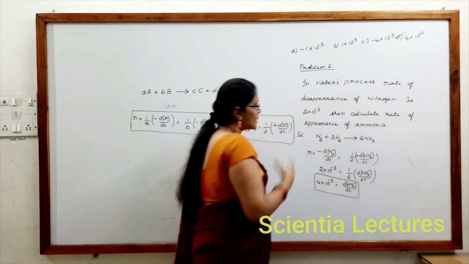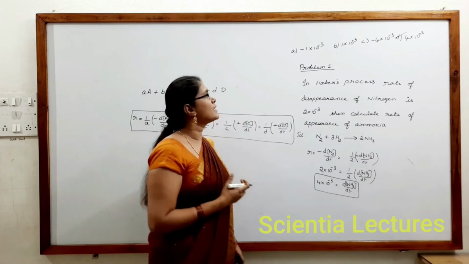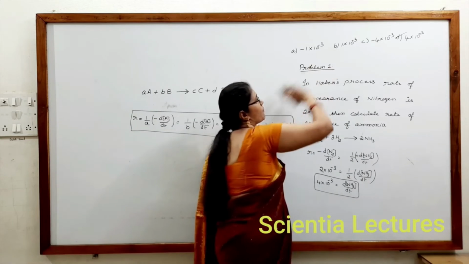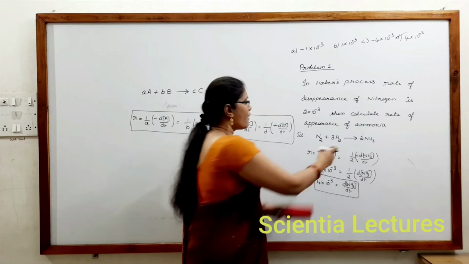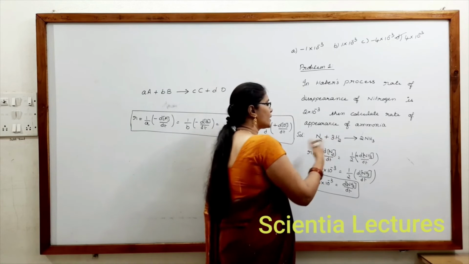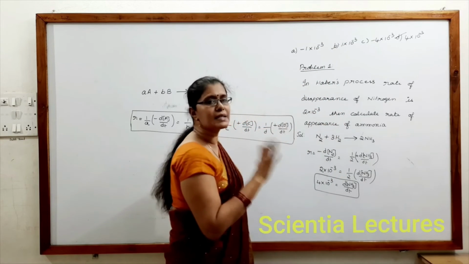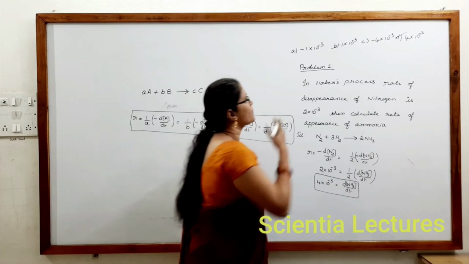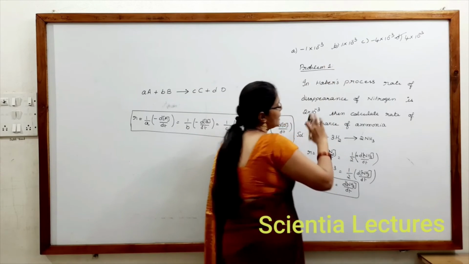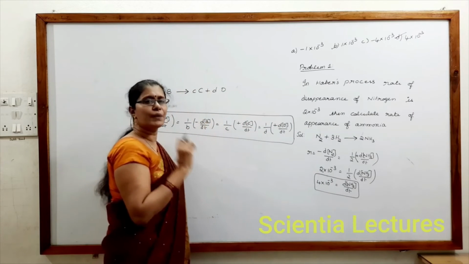But the children, just by seeing the question, are tempted to answer. Few will answer 1 into 10 power minus 3, because if we take half of it, we will get the appearance of NH3. So 2 into 10 power minus 3 by 2 will give this answer. They may misunderstand that B could be the answer. Few may misunderstand that C could be the answer. This is a very easy problem where the answer is very clear.